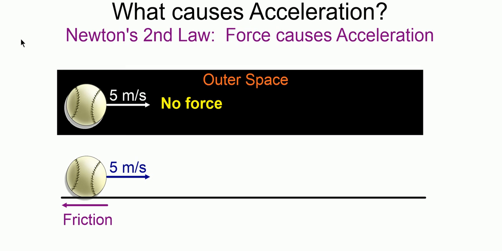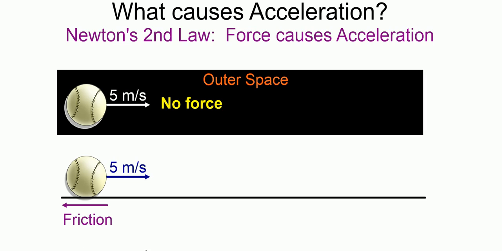All right, now recall back to Newton's second law. What causes acceleration? Well, force causes it. So here's a ball in outer space. He's going 5 meters per second. Out there's no force on him at all, is there? No gravity, no friction. Down here we have a ball also going 5 meters per second, but he's on a surface. So there is some friction, there is a force.